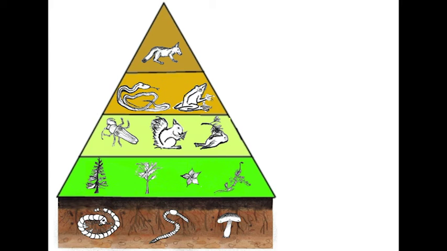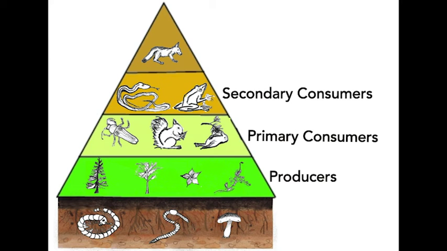A food web is composed of producers, consumers, and decomposers. Producers, or plants, use the sun to create their own food using photosynthesis and nutrients in the soil. Primary consumers, or herbivores, eat producers. Secondary consumers eat primary consumers and can also eat some producers. The tertiary consumers eat secondary consumers, and these are also called apex predators. An example of an apex predator would be an owl or a mountain lion.